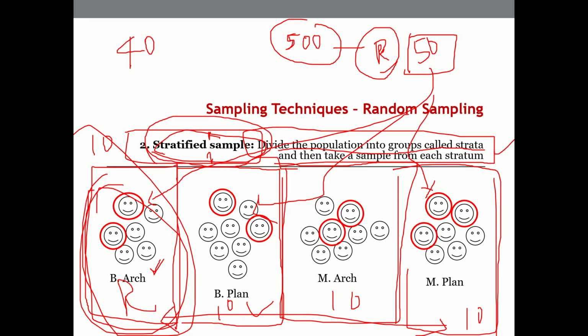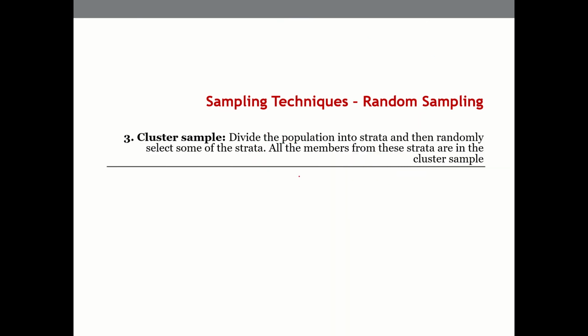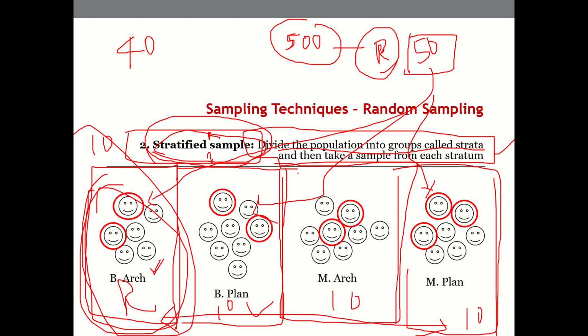So the second type is stratified random sample. Sir, this is Rohini. In the stratified sampling example, when you were talking about choosing 10 from each group, when we choose 10 people from each group, do we have some criteria for selecting, or is it just random? How do we select this 10? No, sir, that is a random number. I'll explain it further.